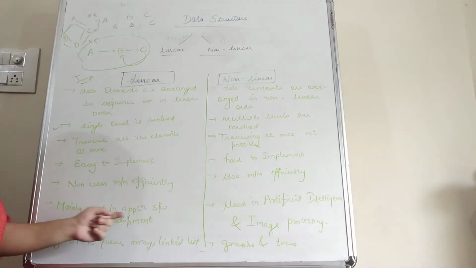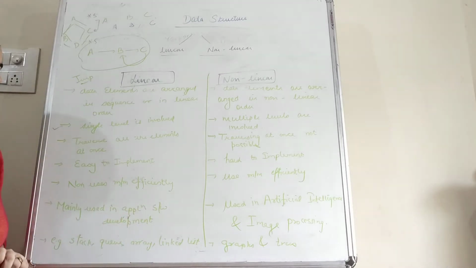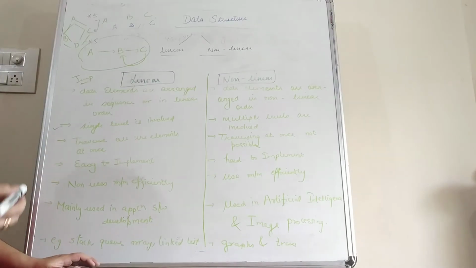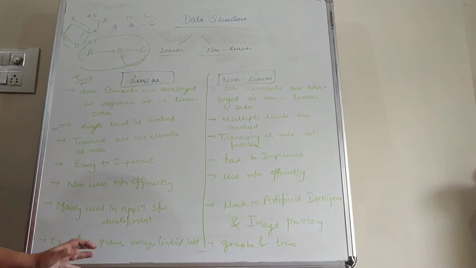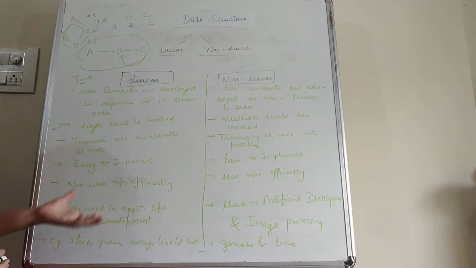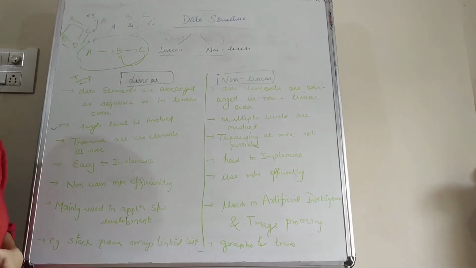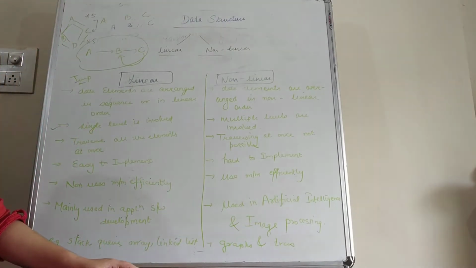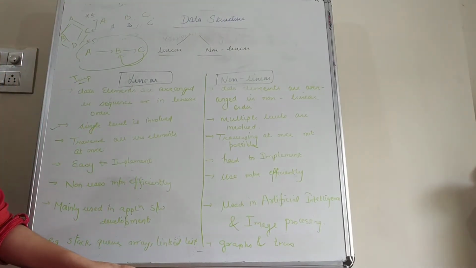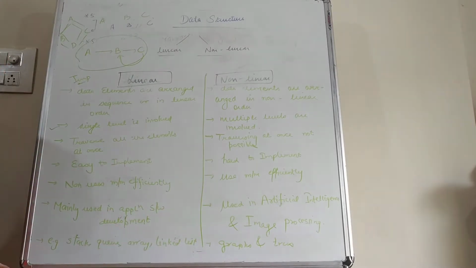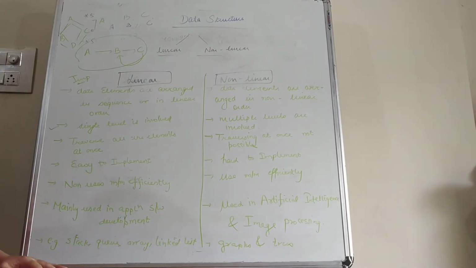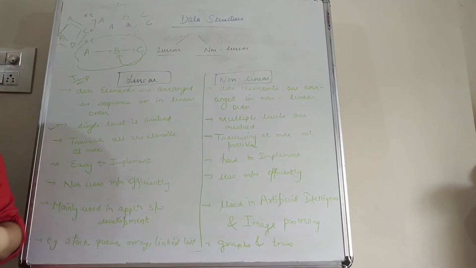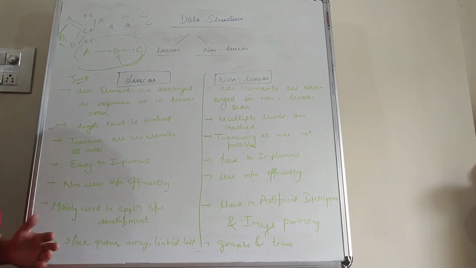Next one is that the linear data structure is mainly used in application software development. If we are creating any software, the data related to the software we can store in linear data structures. While in the case of image processing and artificial intelligence, we can use the non-linear data structure, because the data which we want to store is huge, and for huge data we can use memory located in different parts, because consecutive memory locations are not available.